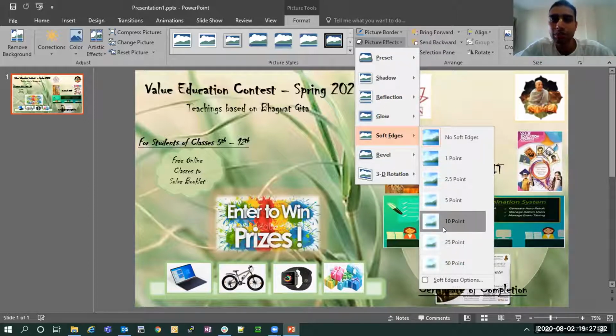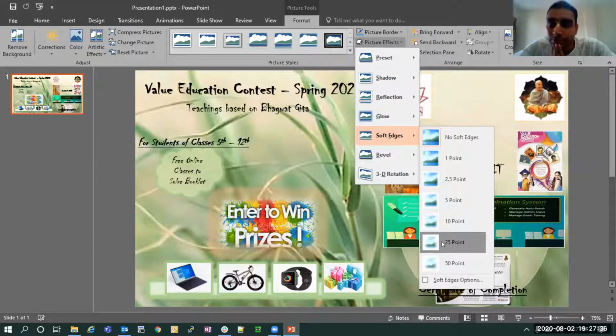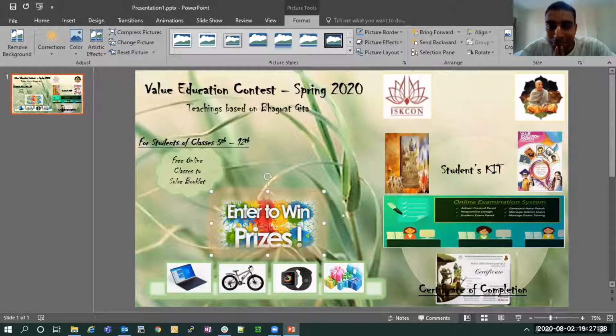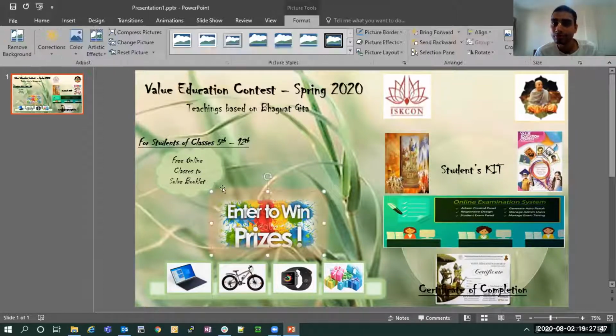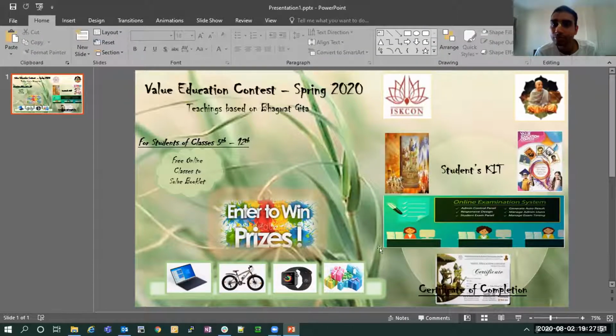Is that what you are asking, or something else? Not exactly like this. If I put this as soft edges, it blurred the outside of it. But I was also wondering, these edges are pointed, so how can I make them round? Okay, round, you are saying. Yes. Okay, it is also very simple.